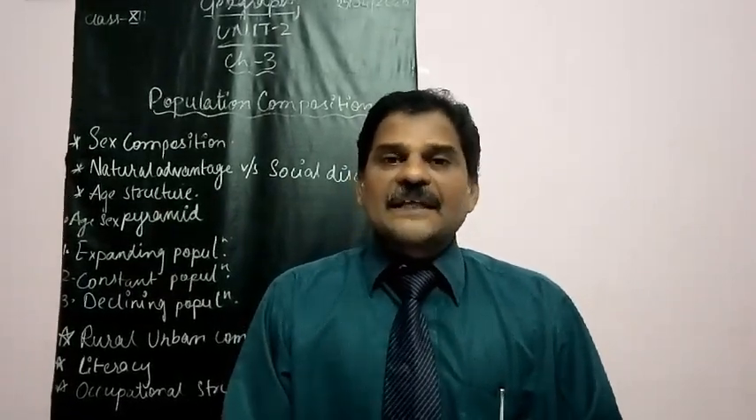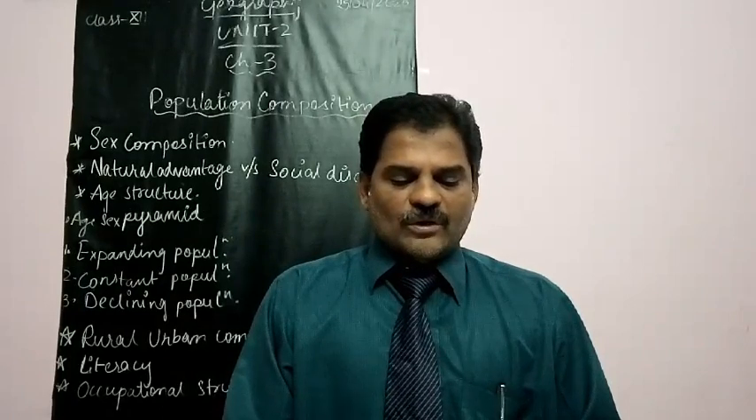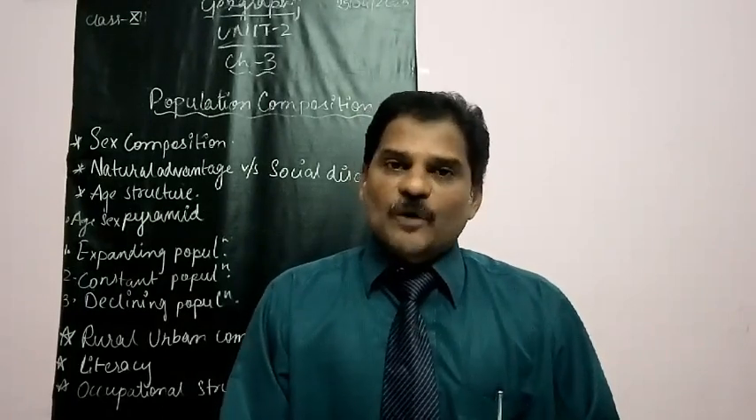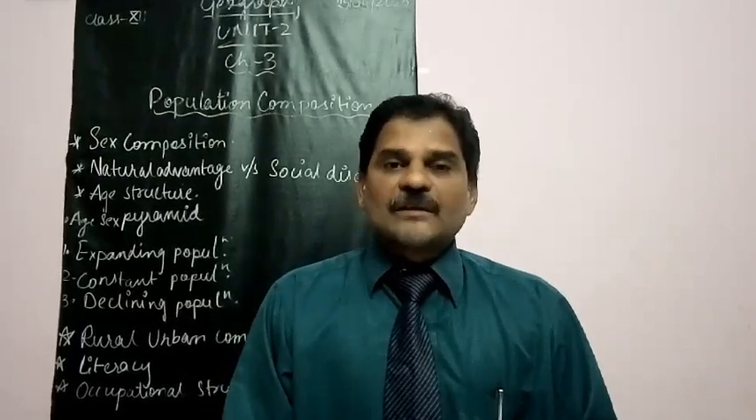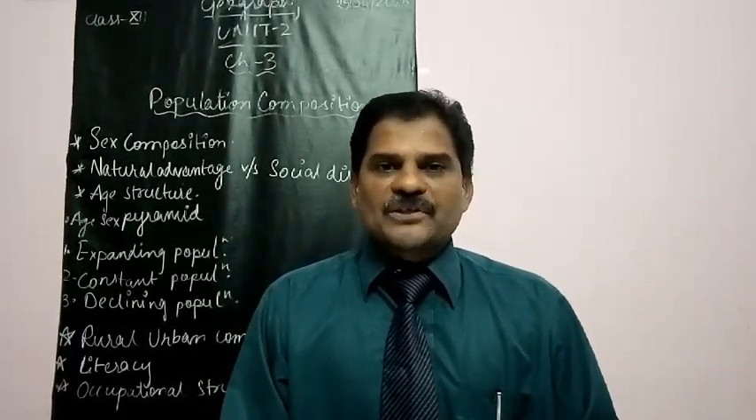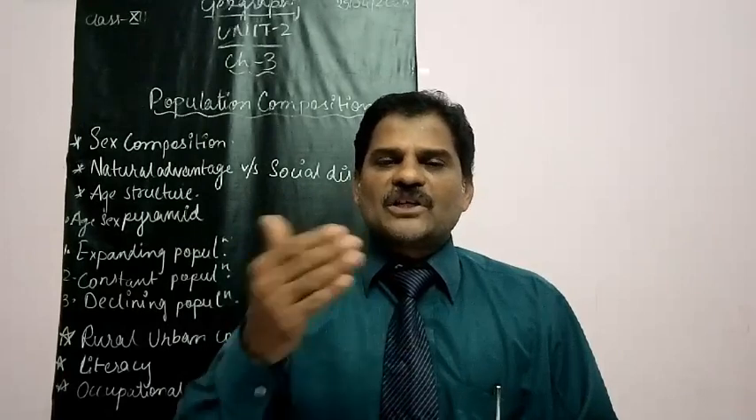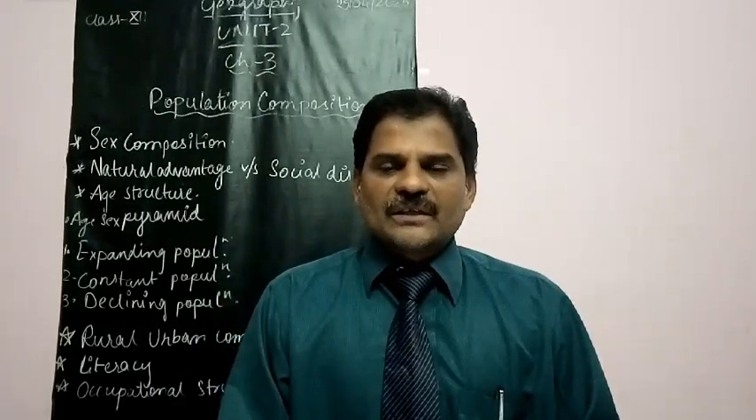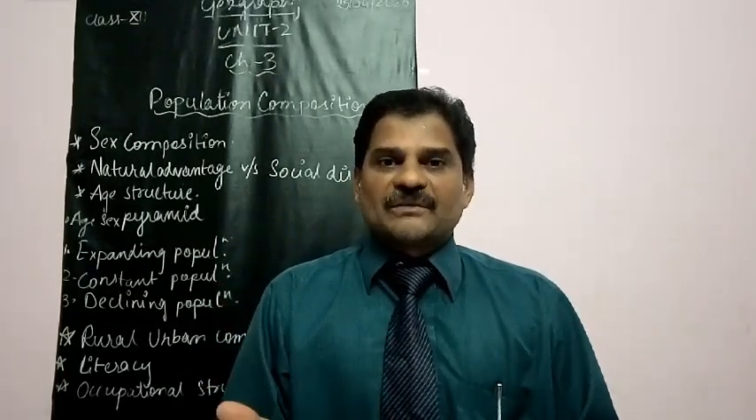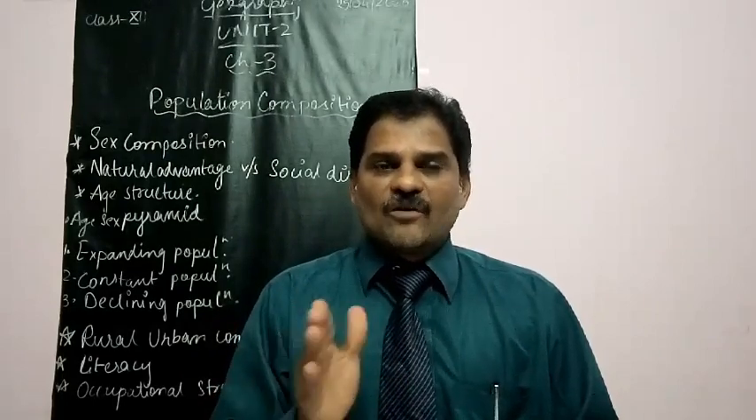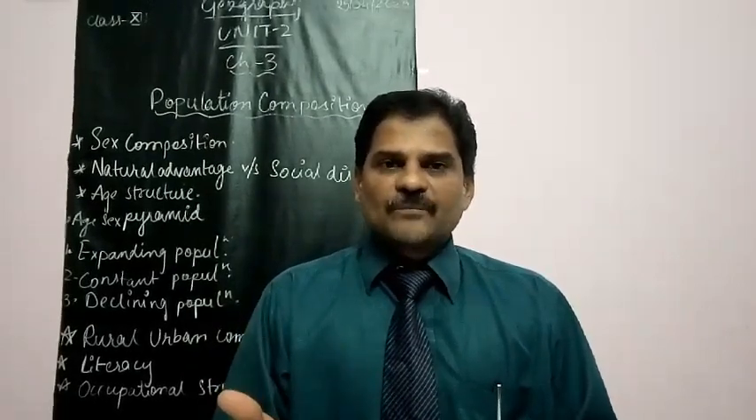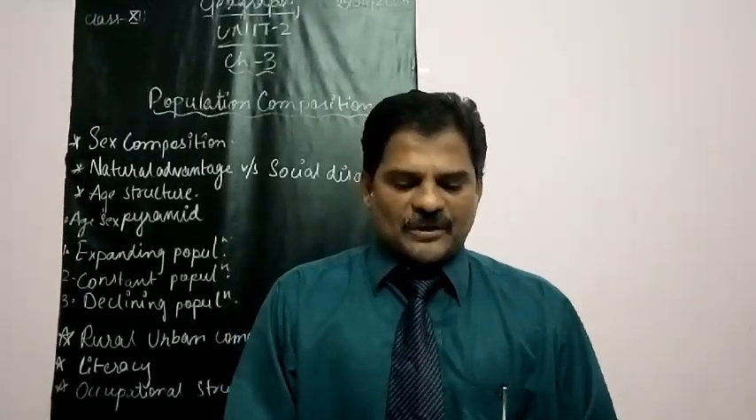A greater proportion of population above 60 years represents an aging population. I mean, people who are 60 and above are called the aged population. 15 to 59 is the working population. Above 60 are called the aging population.